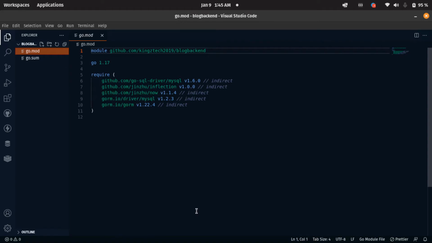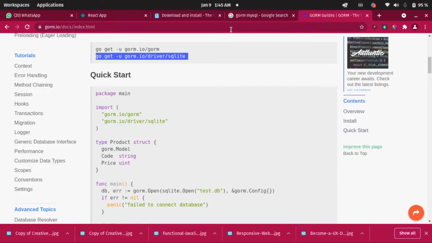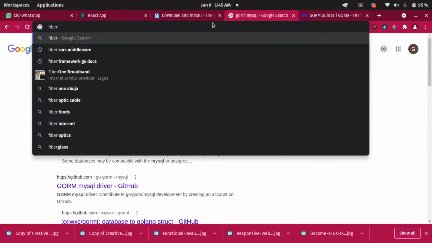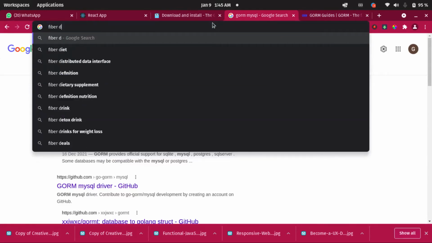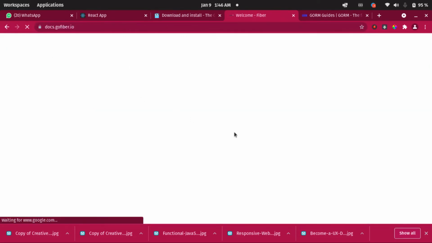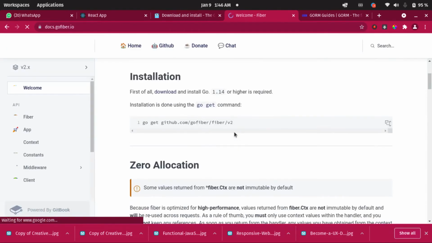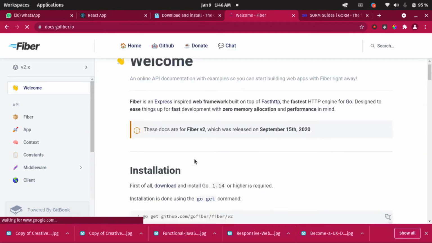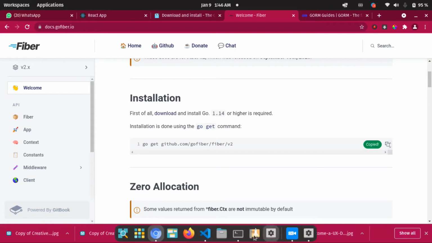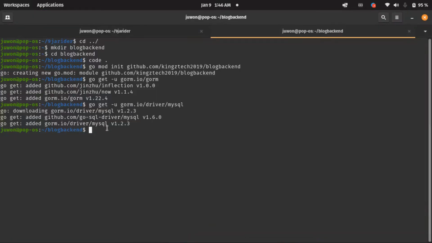Good. So the next thing we have to install is Fiber. Let's see how we're going to get that done. It's the same thing too. Let's go to the Fiber documentation here. Okay, Fiber docs. Let's click on this and see how to get that done. This is what we need to do. I'm going to be using version 2, so let's copy this and paste it inside our terminal. So we paste this, we need to get Fiber.